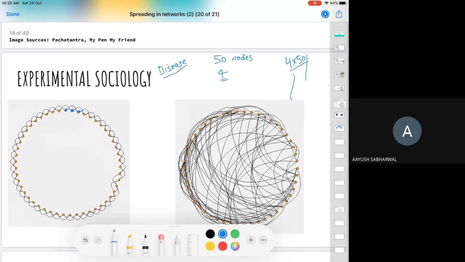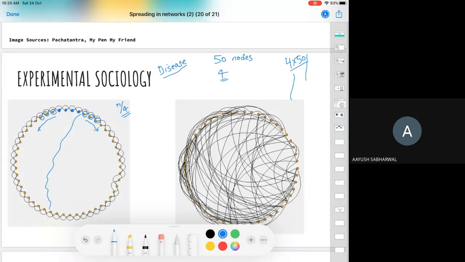If you look at this network here, let's say initially these 4 people are infected. What's going to happen in this network? Maybe in the next iteration, these 2 people get infected, and in the next iteration, 2 or maybe 4 more. So the infection is traversing step by step. If every node is connected to 4 other nodes, it will take on the order of n by 4 steps for the disease to spread here. You cannot quickly infect some other part of this network because the links are highly clustered.